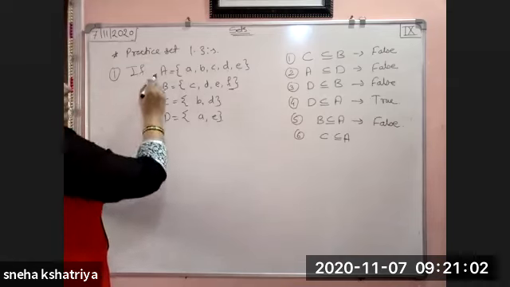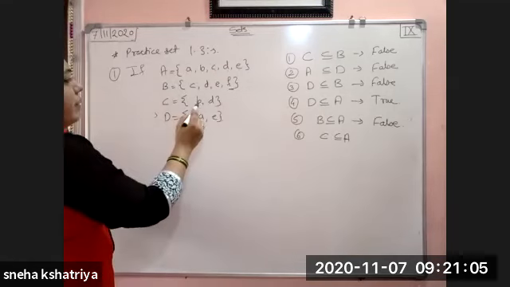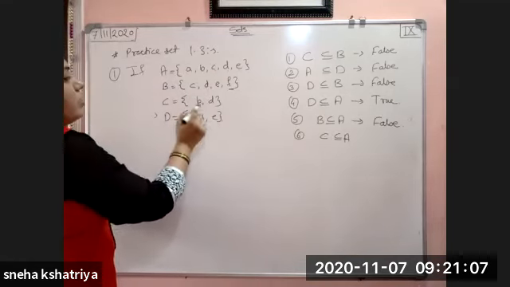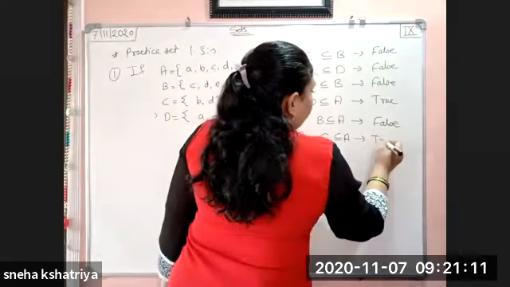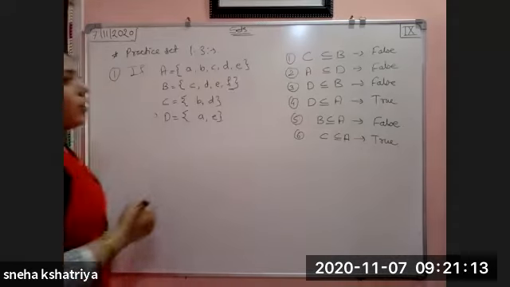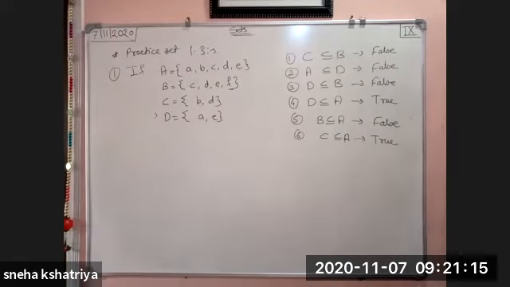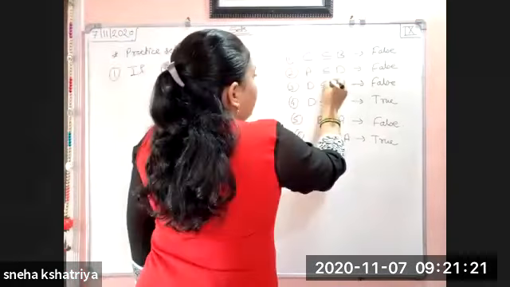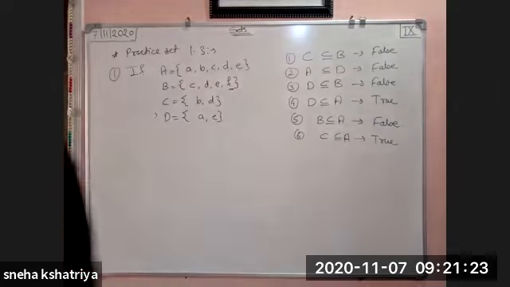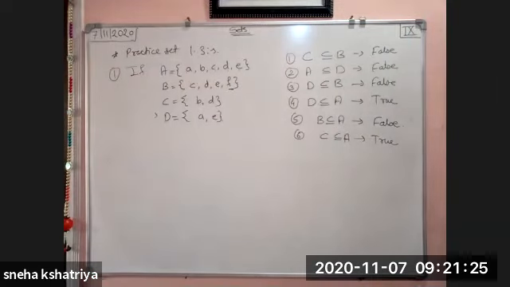C is subset of A. The last one. C is subset of A, B and D. B and D. All the elements of C lie in A. So again, this statement will become true. Okay. So what are the subsets of the relation between the subsets which is given? So only you have to write whether they are true or false. Very easy example it is.